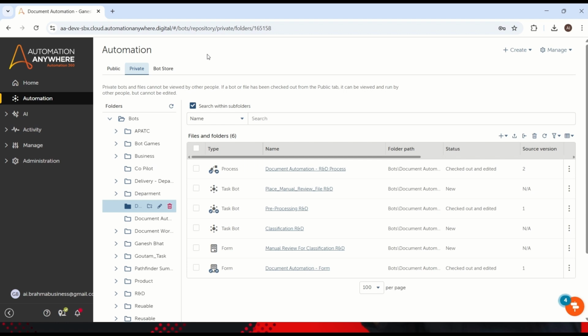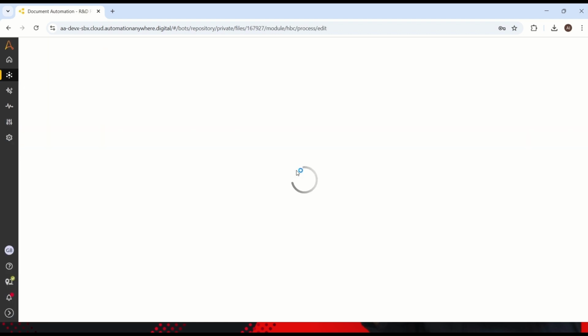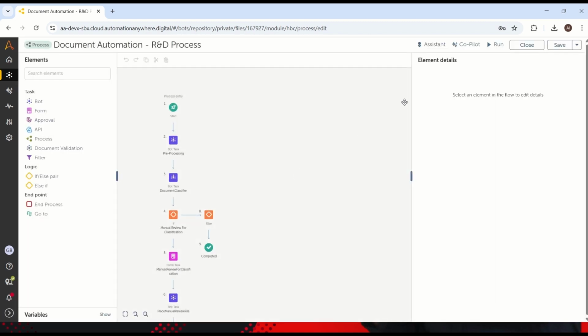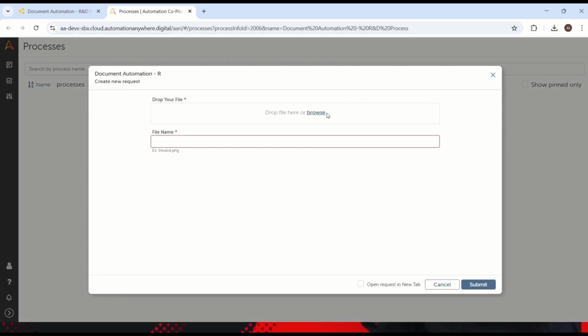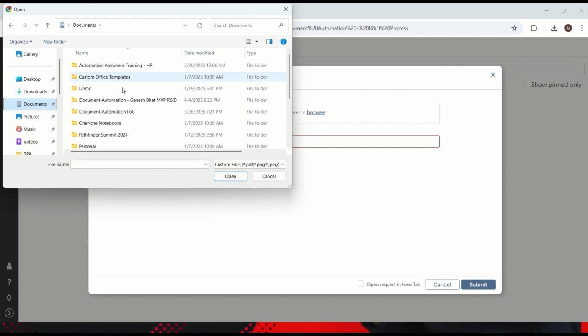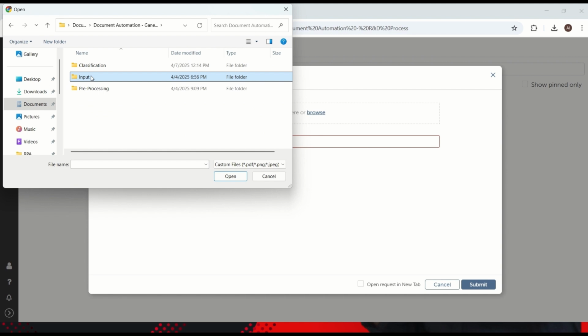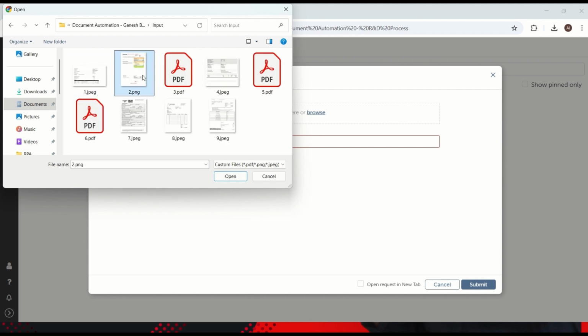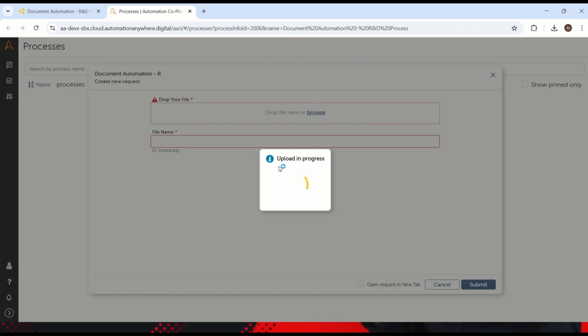Let's understand what exactly auto healing technology is. Let me rerun our process flow once again. Till the previous session, we have implemented the document classification and manual review for the classification. So let me go back to the Copilot and take our file, just going back to my folders and take the same input like 2.png and let's upload it into the Copilot.